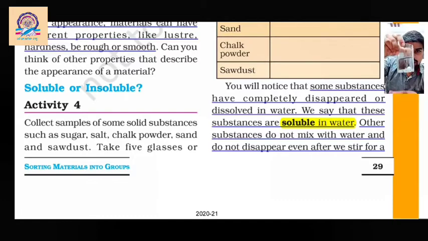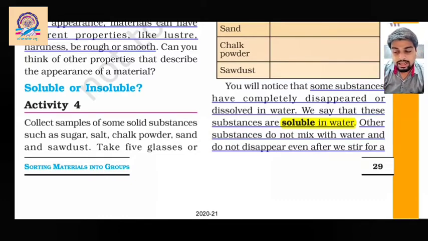If I put a stone, as you can see, a white stone, in a glass of water, and I stir this water for at least half an hour or an hour, still this stone does not disappear or dissolve in the water. So some substances do not dissolve or disappear even after we stir for a few minutes. Such substances are insoluble in water.